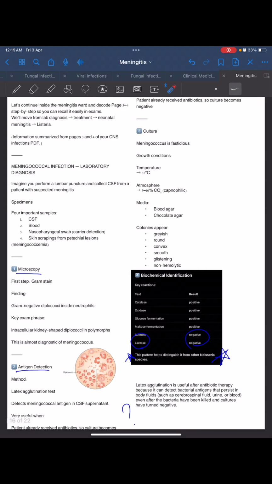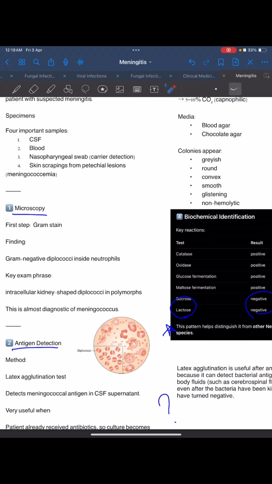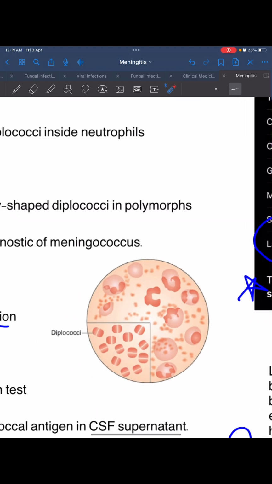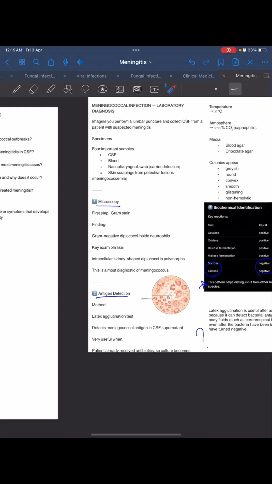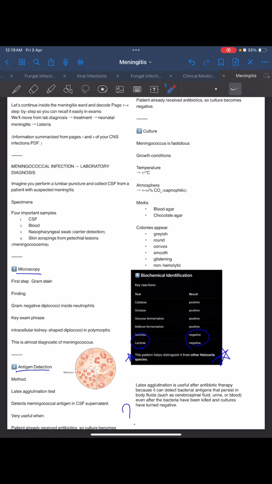Fine. Now looking at this meningococcal infection, we can see these intracellular diplococci of Neisseria meningitidis inside the neutrophils. This latex agglutination detects meningococcal antigen in CSF supernatant.